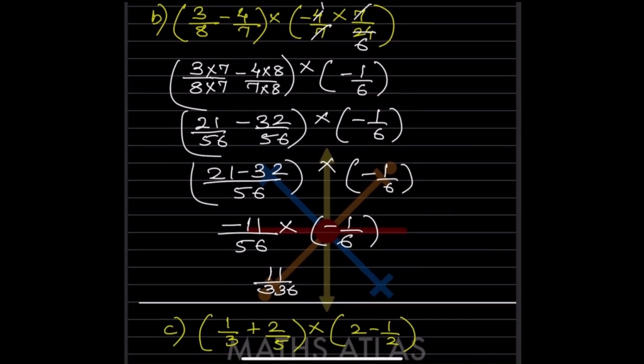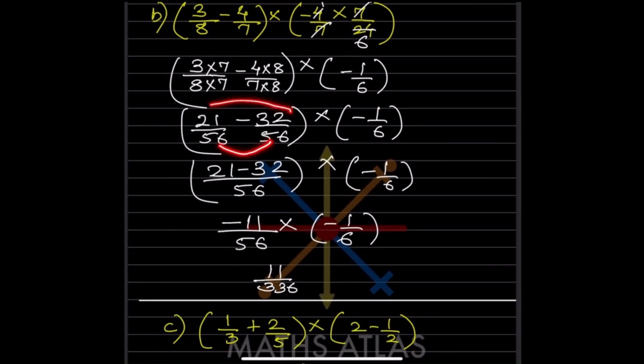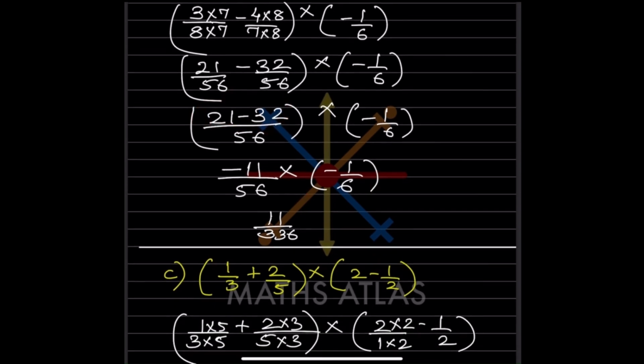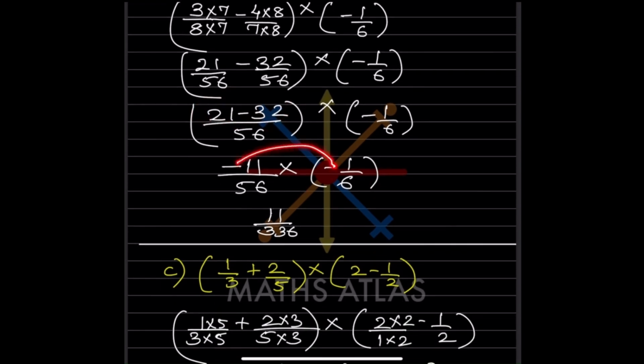So now what we can do here, this is 56 and this is 21 minus 32 by 56 into -1 by 6. So now when you write here -32 plus 21, that is going to be -11 by 56 into -1 by 6. So this will be minus and minus is going to be plus. So this will be 11 by 336.